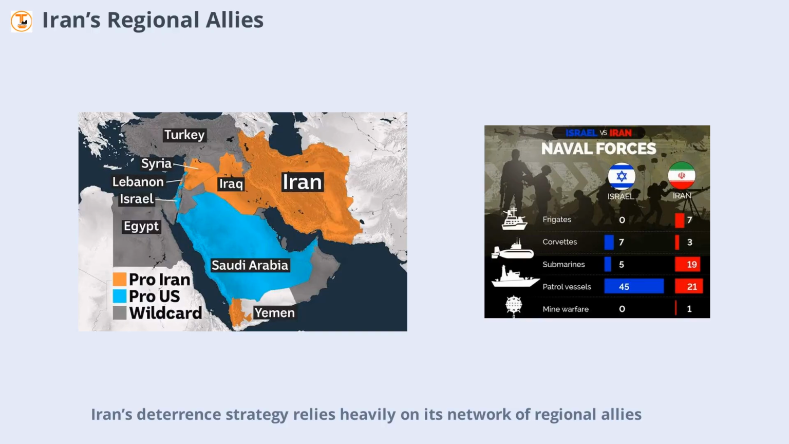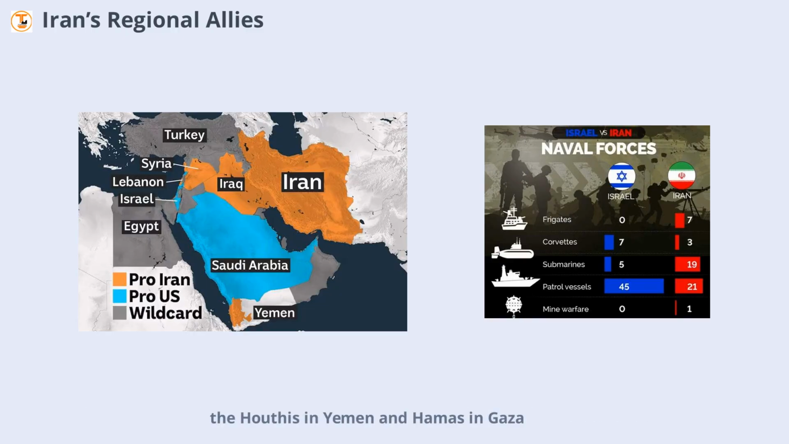Iran's deterrent strategy relies heavily on its network of regional allies, often referred to as the Axis of Resistance. This includes Hezbollah in Lebanon, the Popular Mobilization Forces in Iraq, the Houthis in Yemen, and Hamas in Gaza. These groups provide Iran with strategic depth and the ability to project power across the Middle East, complicating any direct military confrontation with Israel or the US.